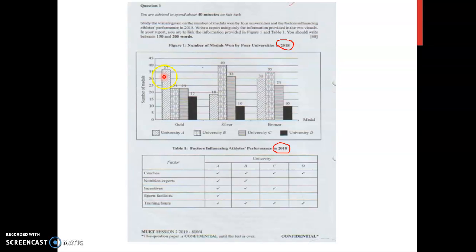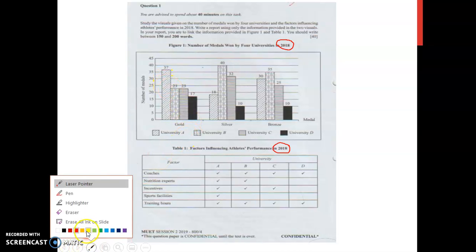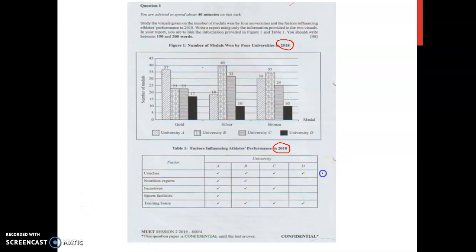So here, if I were you, what I would do is, when I look at this, it's easier for me to do my analysis later and also to find the overview. Overview is in which you have to link. You know that in order for you to come up with an overview, you have to link. It can be one way, it can be two ways, it can be this impacting this, or this influencing this, or the first one influencing the second one. You have to analyze, you have to look at the question.